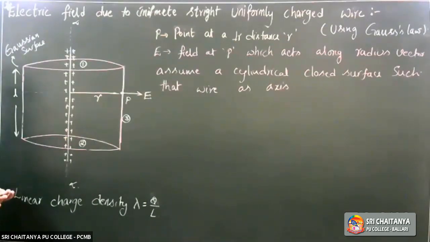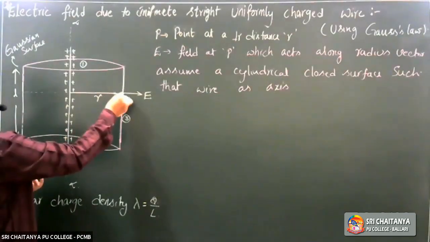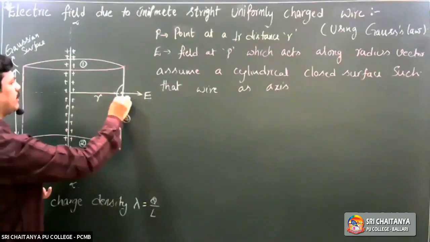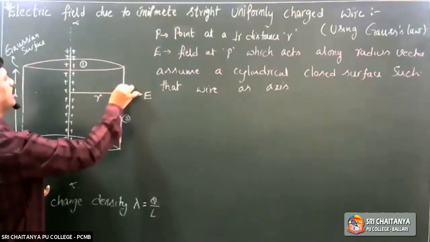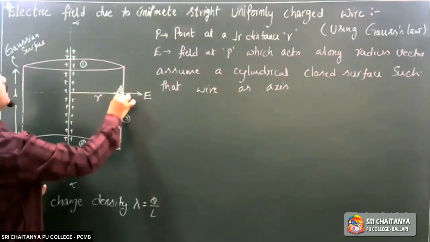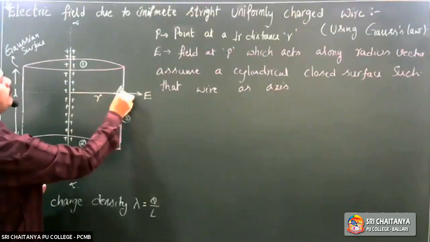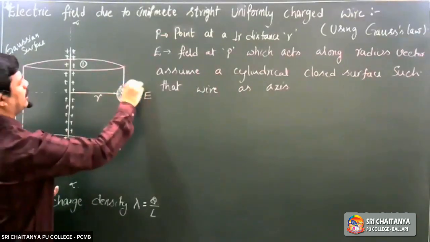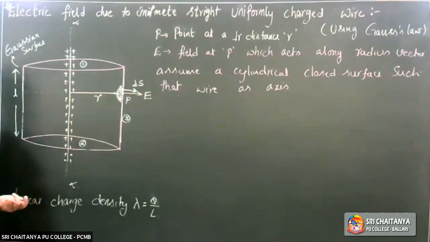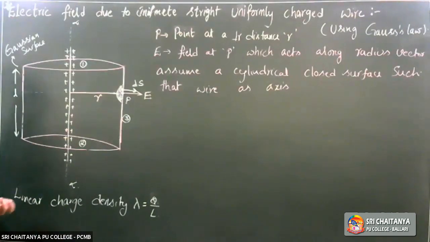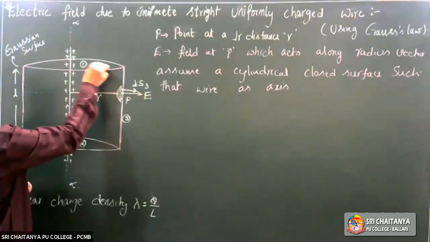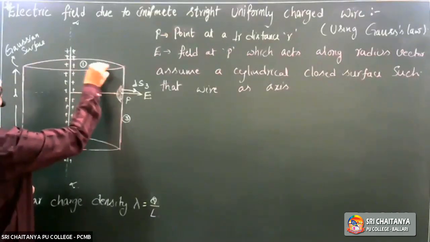To find the flux, what do we need? We need to assume a small elemental surface here. Let us consider ds as a small elemental surface. If you draw the area vector, I take this as ds3, where I assume a small elemental area.